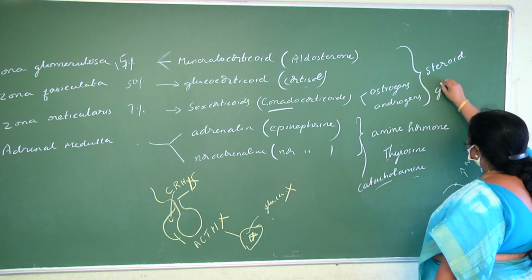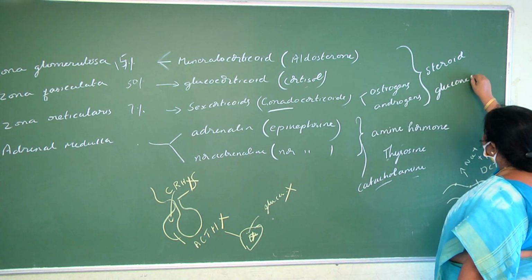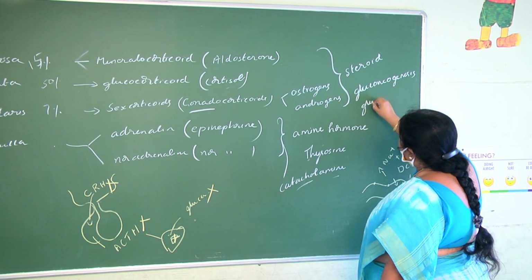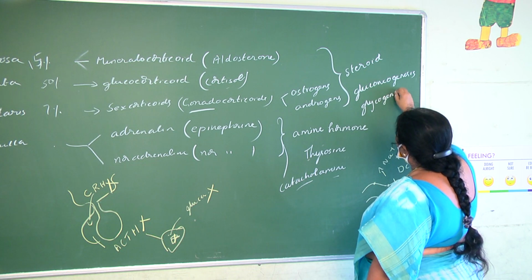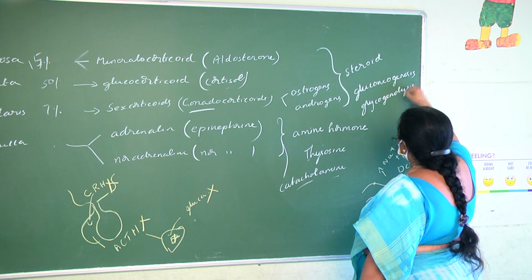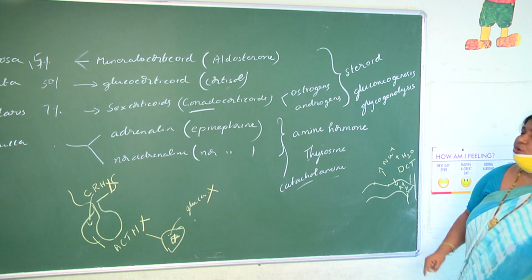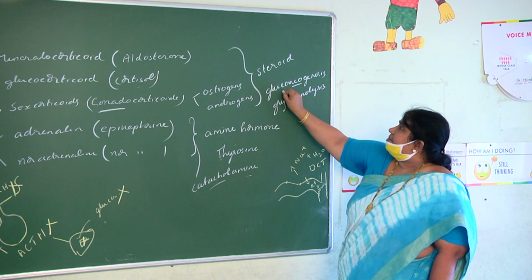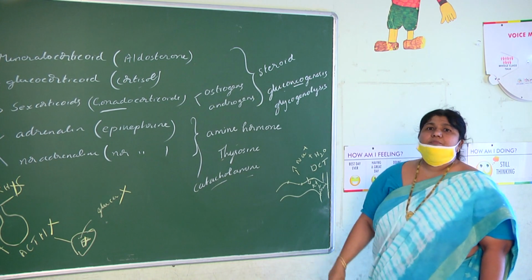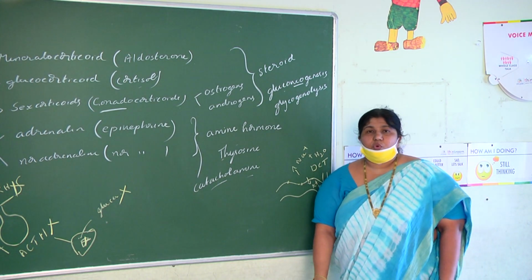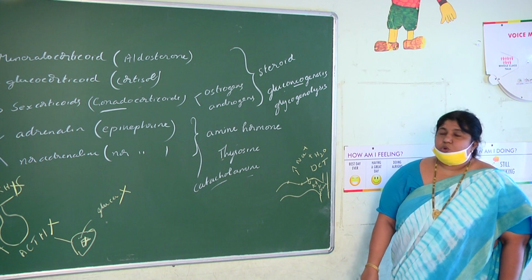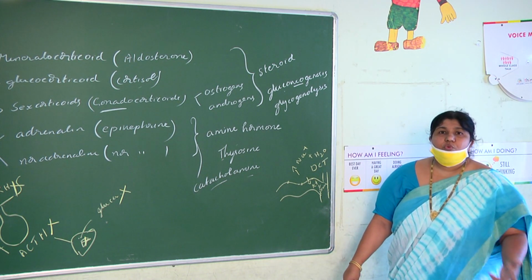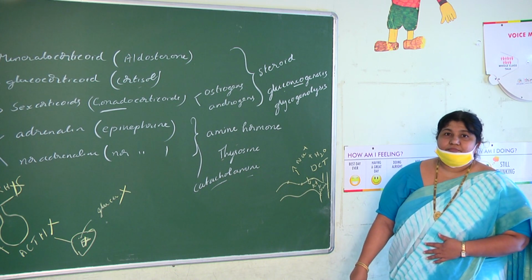Gluconeogenesis and glycogenolysis. So it is stimulating these processes. Gluconeogenesis means the formation of glucose from non-carbohydrate sources. As the gluconeogenesis process is stimulated, more and more glucose is being formed in our body.